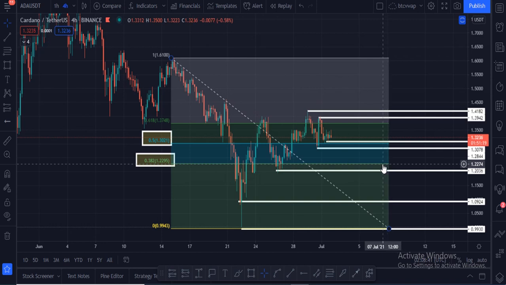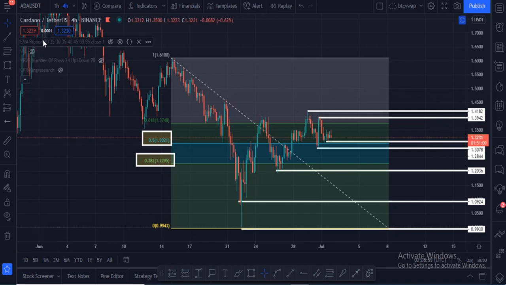If Cardano loses this area, it can go down to hit this zone, which is $0.98, or 98 cents, or you can say the $1 area. Cardano has to hold this zone.